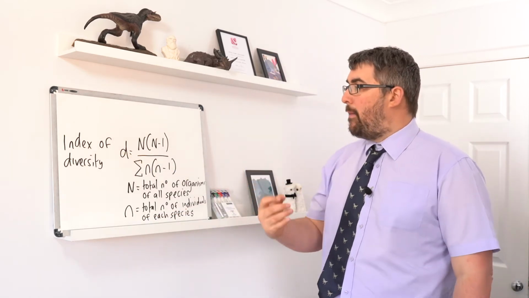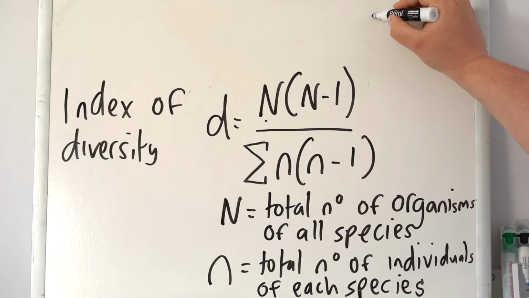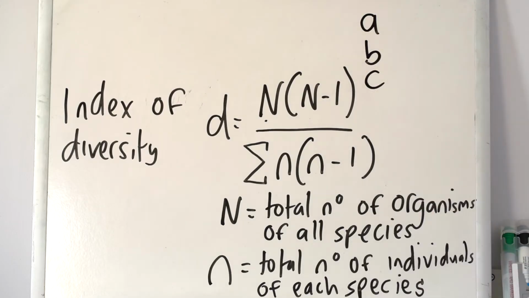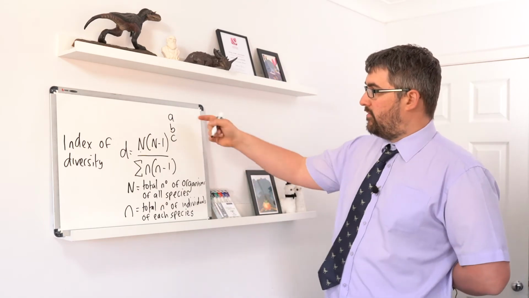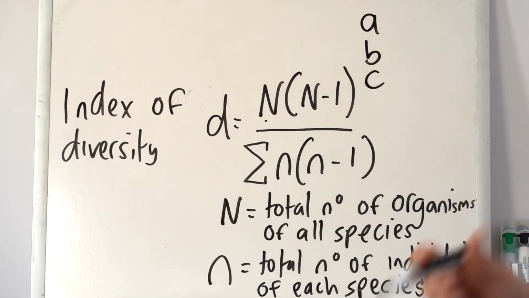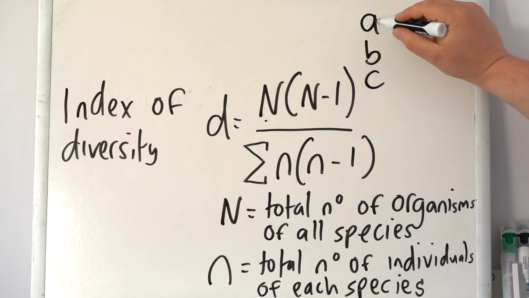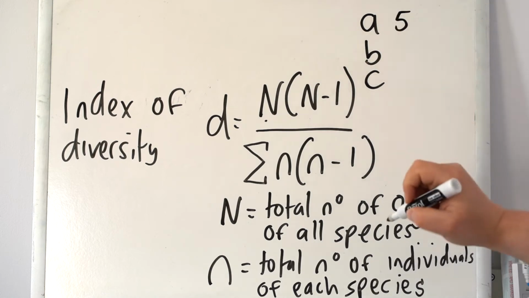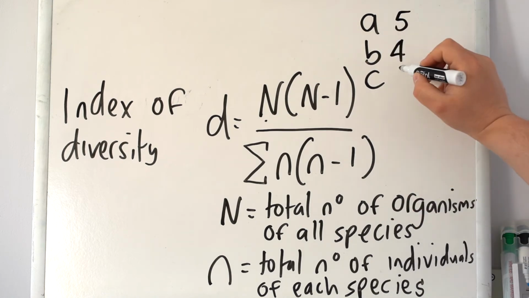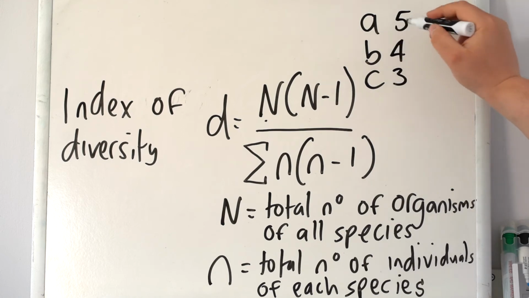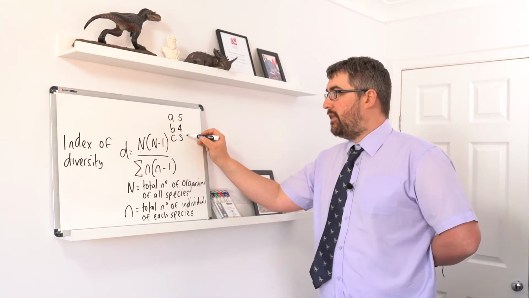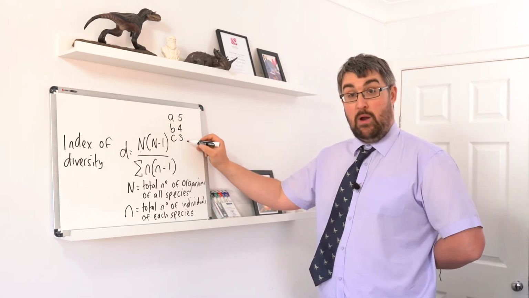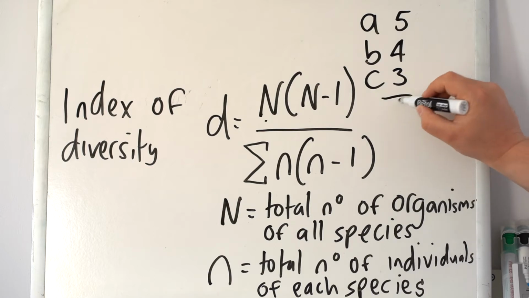So how do you go about using this equation? Let's say I've found three species, A, B and C. So big N stands for the total number of organisms of all species. So what you'd have to do is look at the number of organisms that we have. So let's say for A it's 5, for B it's 4 and for C there's 3. So they're the number of individuals we counted for each of those species. To work out big N, you would add them together. So we would have 12 here as our total, and that gives you the big N.